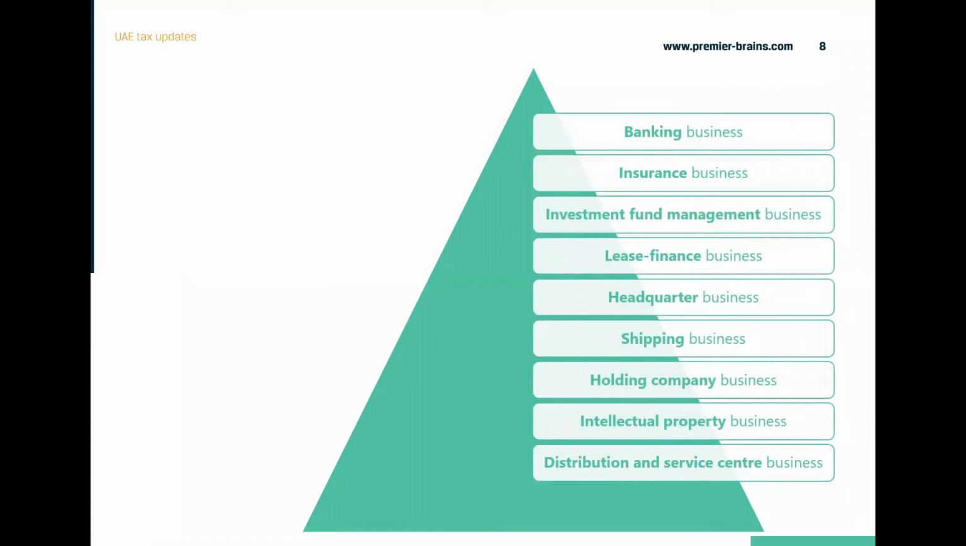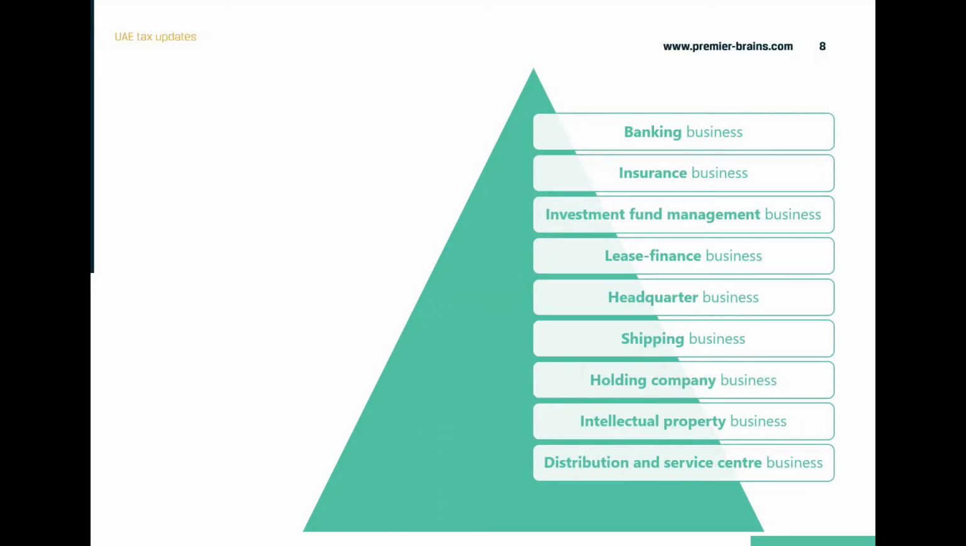So what is a relevant activity? There are 9 activities defined in the law which are covered as relevant activities. Any business which falls into any of these 9 activities needs to comply with the ESR law. I will be going briefly into some of the businesses, and some businesses we will be taking into detail towards the later part of the session.